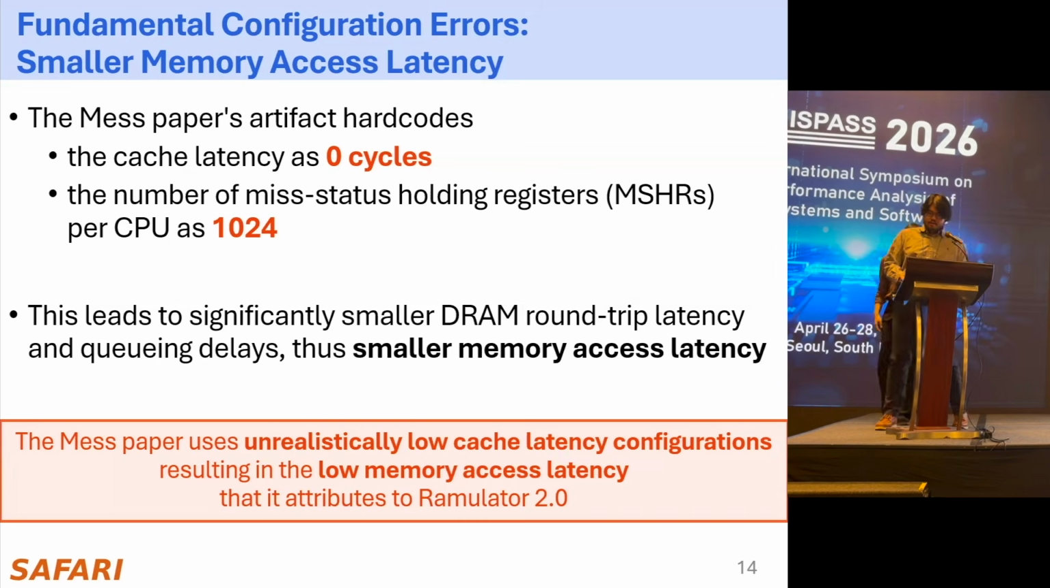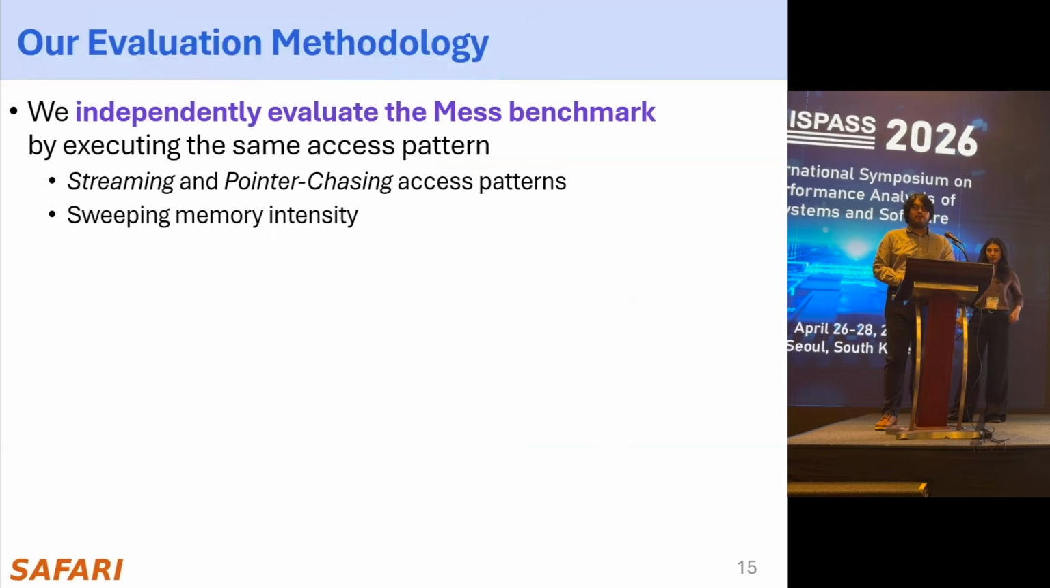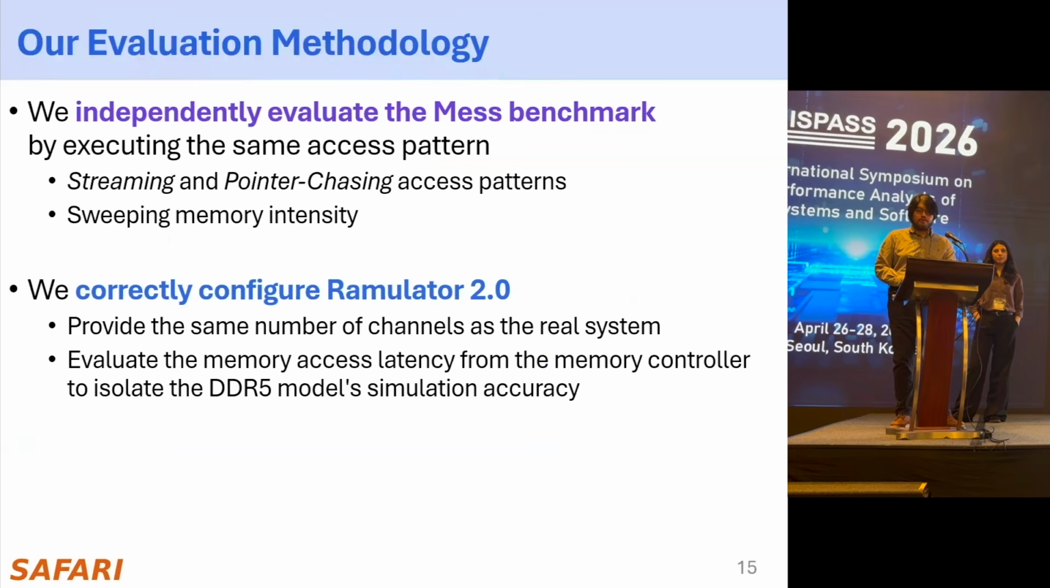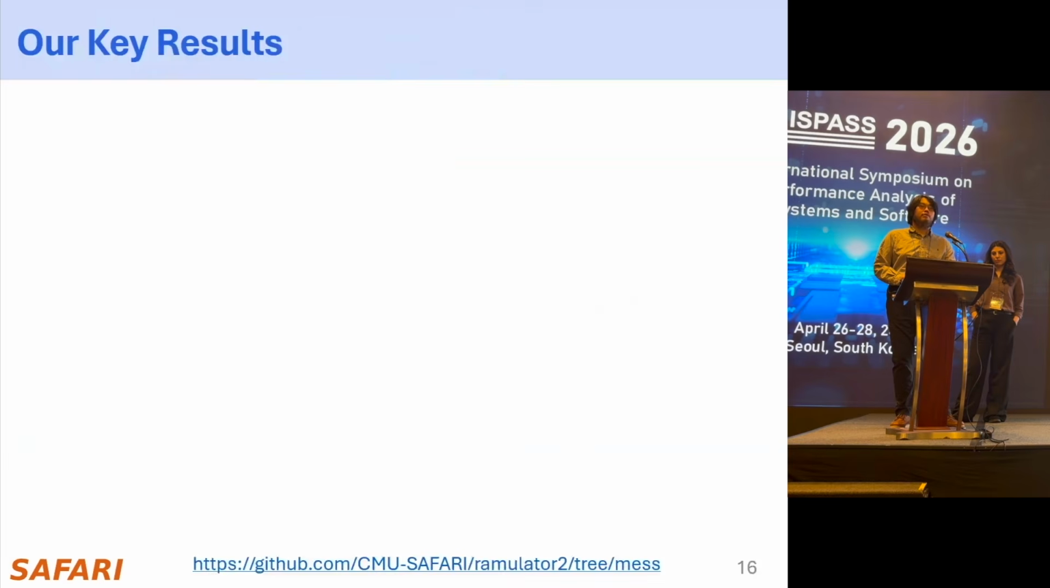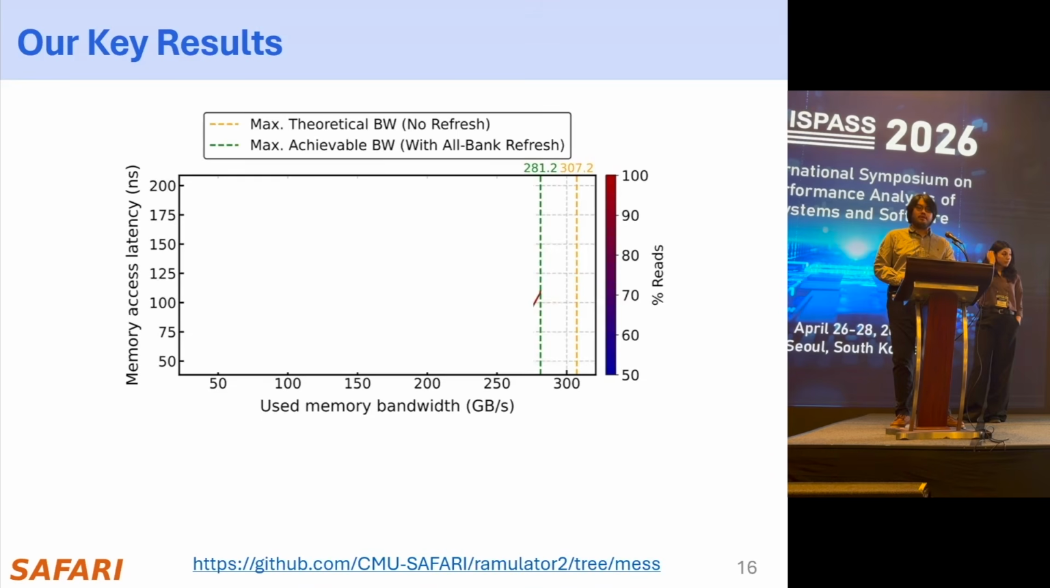Thanks, Nisa. To this end, we independently evaluate the MASS benchmark by executing the same memory access pattern and correctly configure Ramulator 2.0. Now let's see our results. Here on the x-axis, we have the used memory bandwidth, and the memory access latency is on the y-axis. We mark up the maximum theoretical bandwidth with the yellow line, and the maximum achievable bandwidth that takes into account the refresh penalties with the green line.